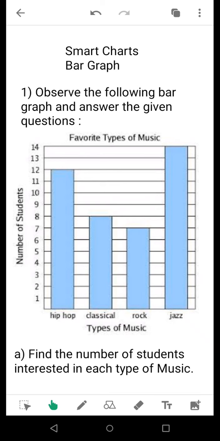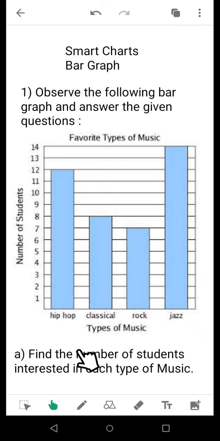As you can see, this is a bar graph representing types of music along the horizontal axis or the sleeping line and number of students along the vertical axis or the standing line. Now, we need to find answers to certain questions. These things, when you grow up or reach higher classes or go for higher studies, you will face in entrance exams. These are called data interpretation. The pictograph is also a form of data interpretation.